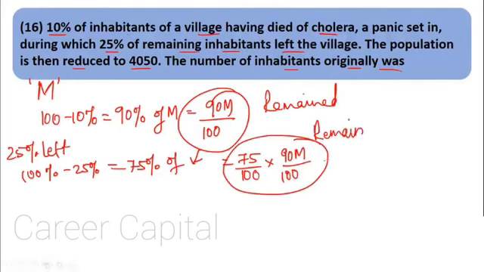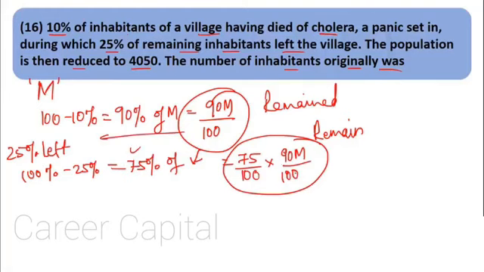Now over here, why did we take 100% minus 25%? Why did we not take 90% minus 25%? See, percentage is always subtracted from 100%. Here they have not said that overall 25% left. What they said was that out of whatever is the remaining population, 25% left. So the remaining population we now have to consider as 100%. Out of that, 25% left and 75% remained. So the remaining people are 75 upon 100 into 90M upon 100.